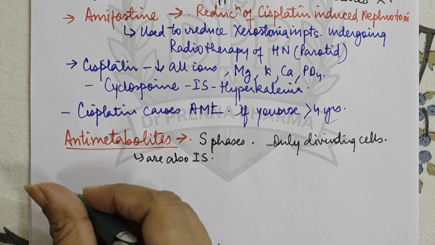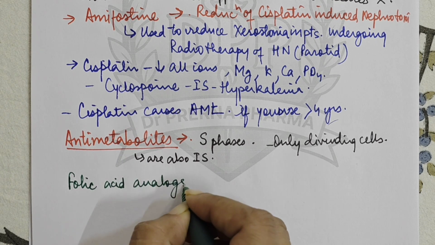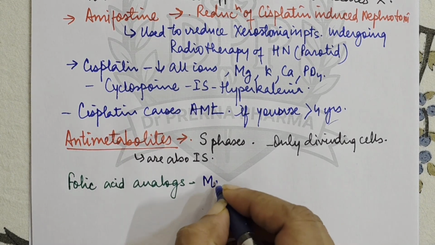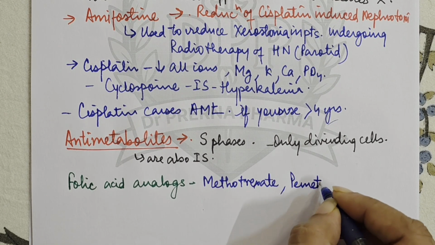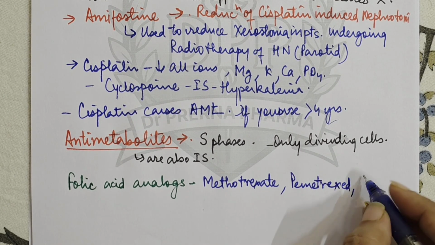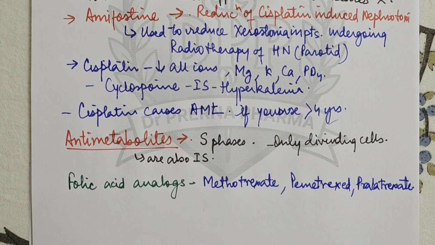So the first category of drugs that comes here is folic acid analogs. Now what is the drug that comes here? We all know it is Methotrexate. Another congener is Pemetrexate and Pralatrexate. Now what is the mechanism of action?